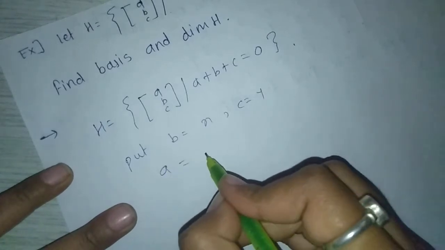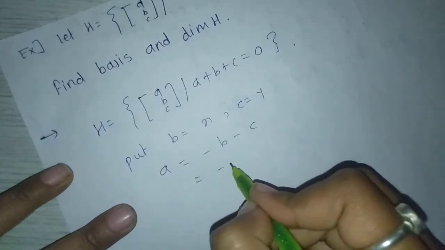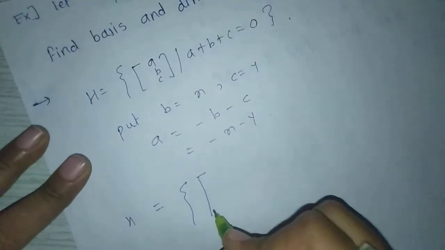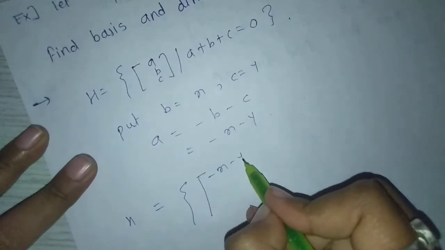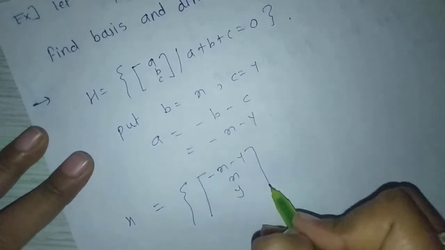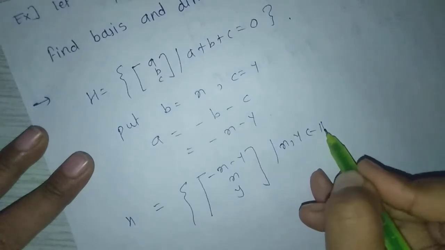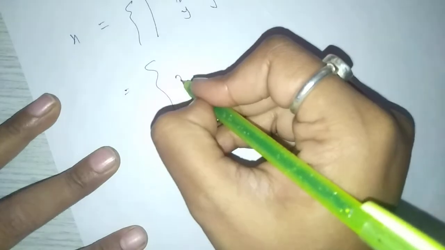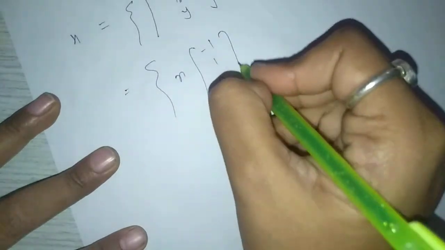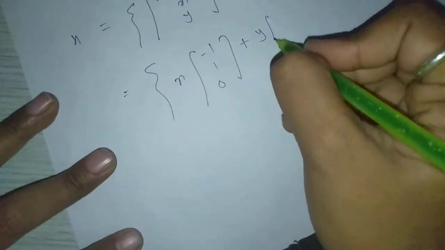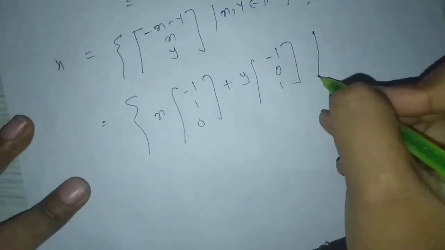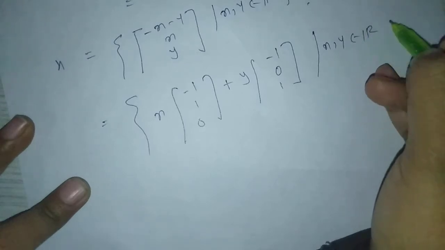So we get a equal to minus b minus c, that is minus x minus y. Now put the values of a, b, c in this set: a is minus x minus y, b is x, c is y, such that x, y belong to R. Now this can be written by taking x common, we get x times (minus 1, 1, 0) plus y times (minus 1, 0, 1), such that x, y belong to R.